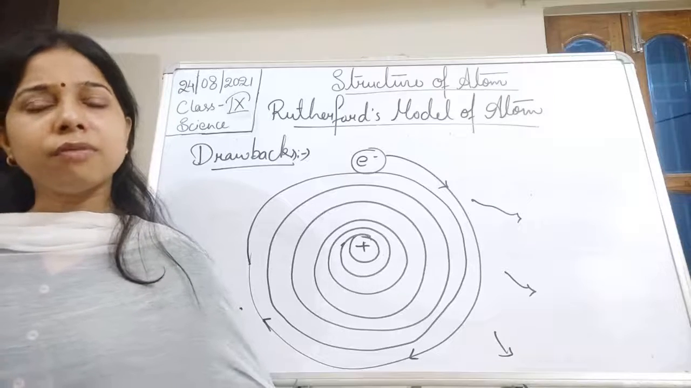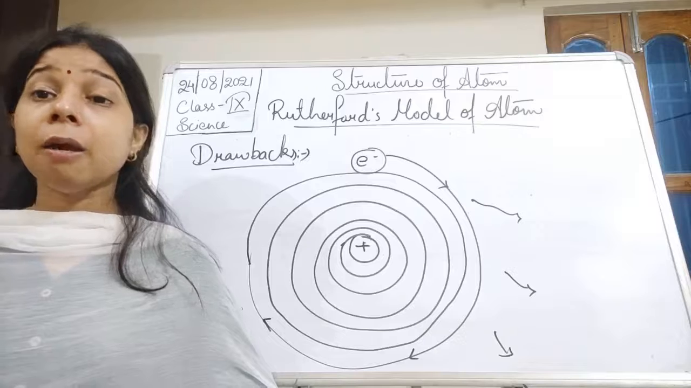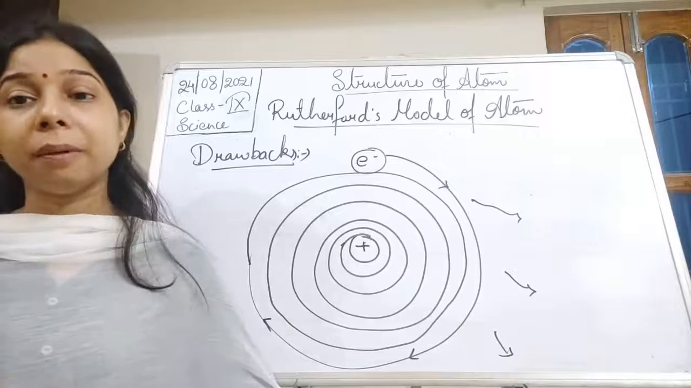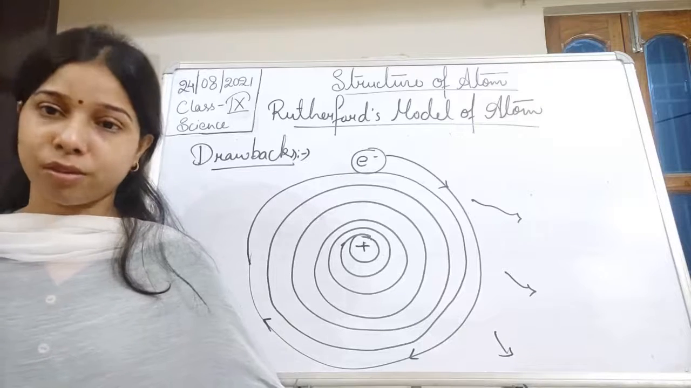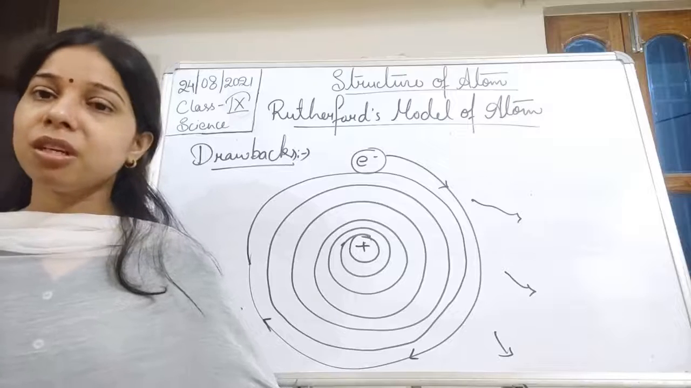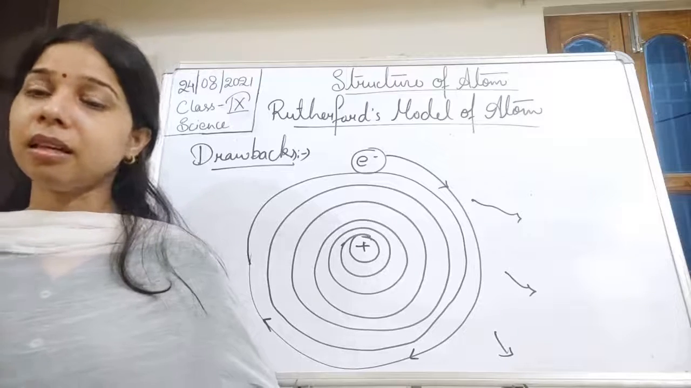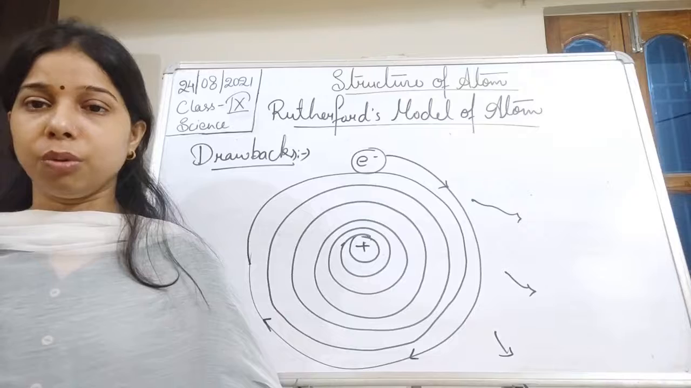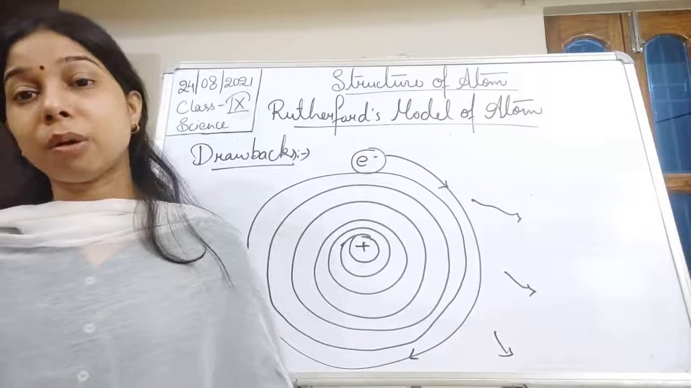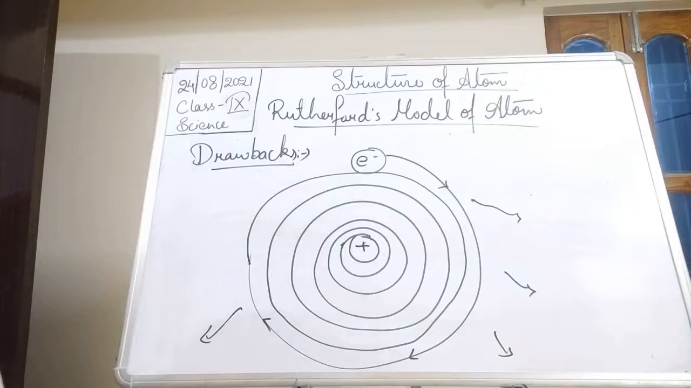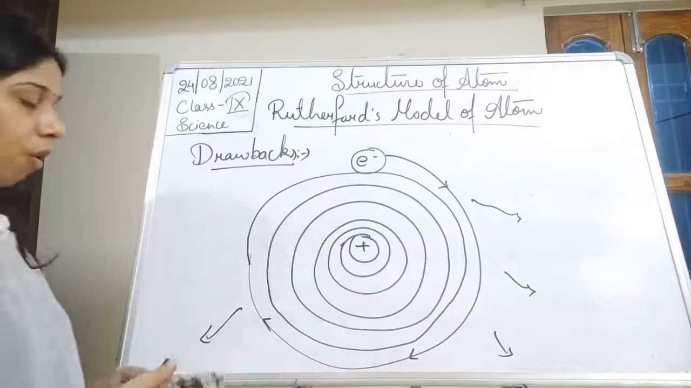In short, we can understand that Rutherford does not explain the stability of the electrons. Obviously, if the energy is not being released and it is still moving, then it is stable. So he does not explain the stability of the electron.